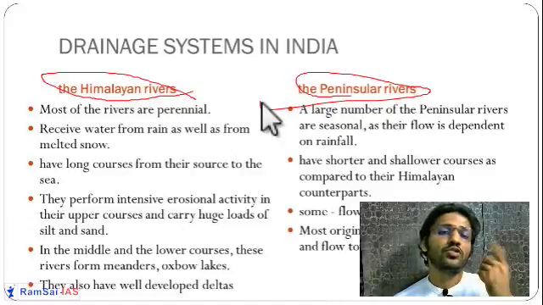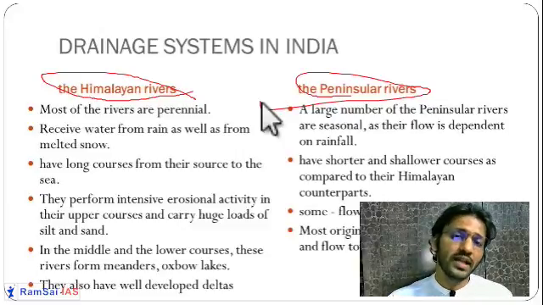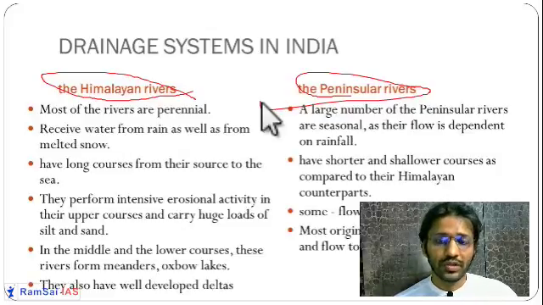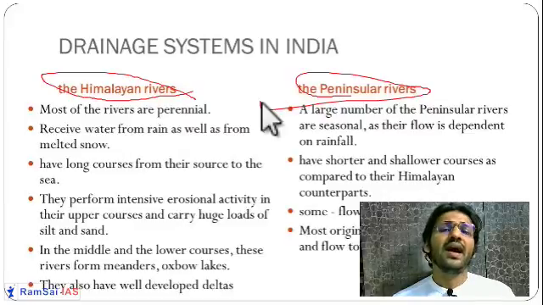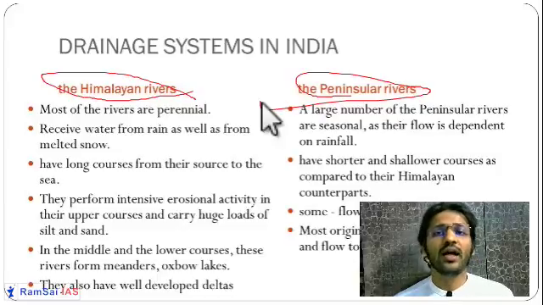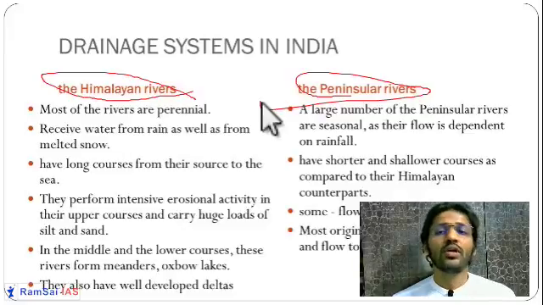Okay, since we know the peninsula was developed during the Gondwana times, a few million years back, these river systems have also been developed from that time. So these are the oldest river systems. They are shortest. They are not flowing very fast like Himalayan river systems. Himalaya is very tall, so river speed is very high. Peninsula is not very tall. The Western Ghats are not very tall, so that's why they are also very slow rivers.